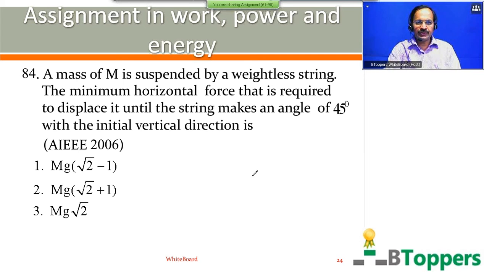You are given four options on screen. First option mg into root 2 minus 1. Second option mg times root 2 plus 1. Third option mg into root 2. Fourth option mg by root 2. Come on, try this question.